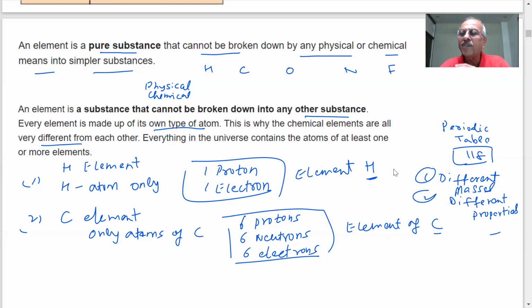The human body, everything is made up of very, very tiny particles, but different elements are there. They combine in different ways and produce different compounds, different substances of which different materials are made. So everything in the universe contains the atoms of at least one or more elements. Is it clear? Can you name a few things in the universe?